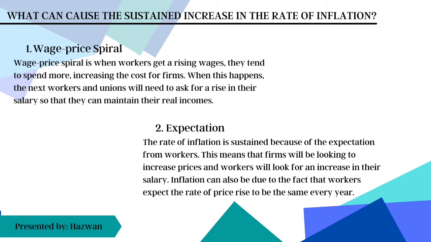Next, we are going to focus on what can cause a sustained increase in the rate of inflation. Number one is wage price spirals. A wage price spiral is when workers get a rise in wages, they tend to spend more, increasing the cost for firms. When this happens, the next workers and unions will need to ask for a rise in their salary so that they can maintain their real incomes.